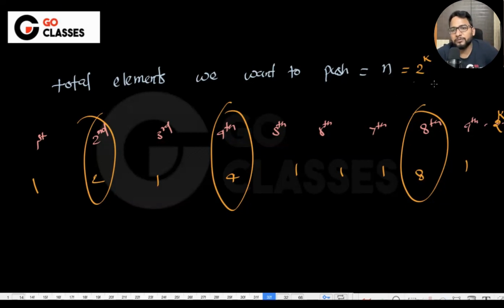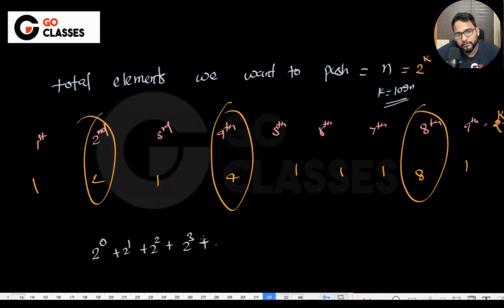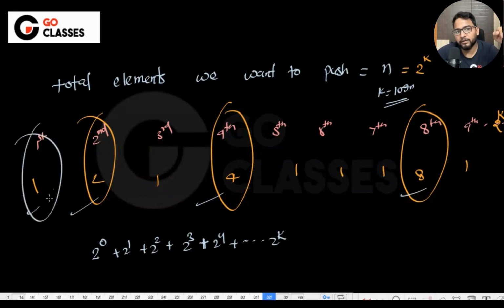Okay. So let's suppose n is a power of 2, which means it is going from 1 to 2 power k, where n is equal to 2 power k, which means k is log n. So what I can do here is sum this 2 power 0, 2 power 1, 2 power 2. So basically these are the costs that I will be taking for just the powers of 2, isn't it? Just for these indexes, I will be taking these costs. This also, right? You can include this. So basically just for these powers of 2, I will be taking this cost.